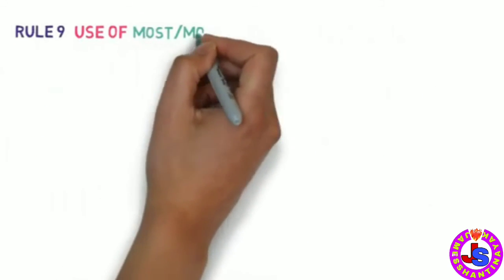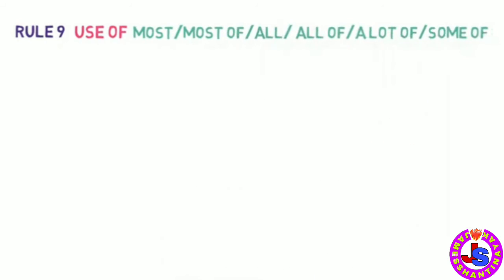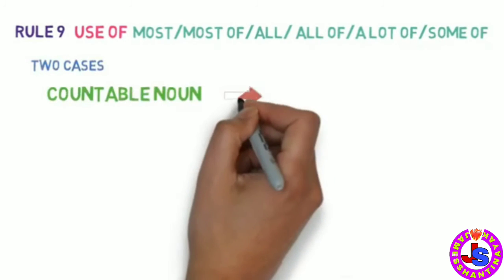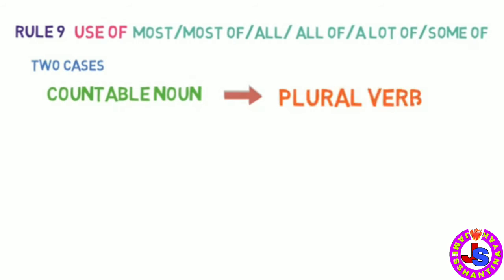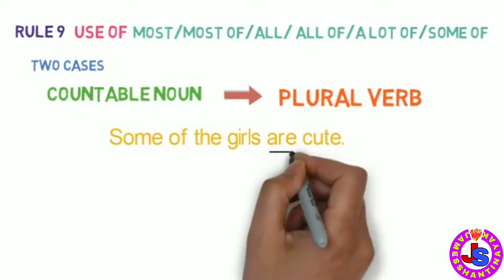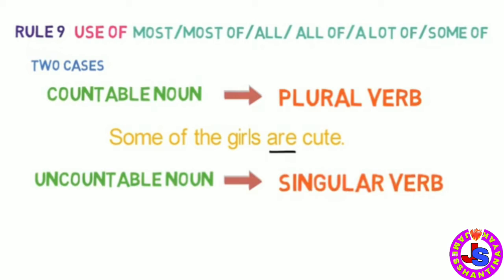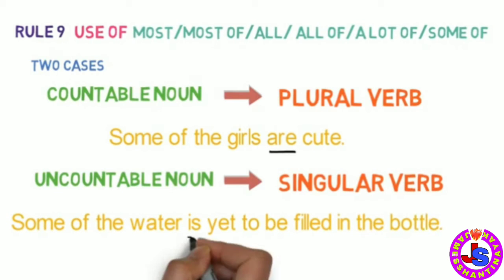Rule number 9. Use of words most, most of, all of, a lot of, some of in a sentence. Here two cases are there. If countable noun is used, then plural verb will come. For example, some of the girls are cute. But if uncountable noun is used, then singular verb will come. For example, some of the water is yet to be filled in the bottle.